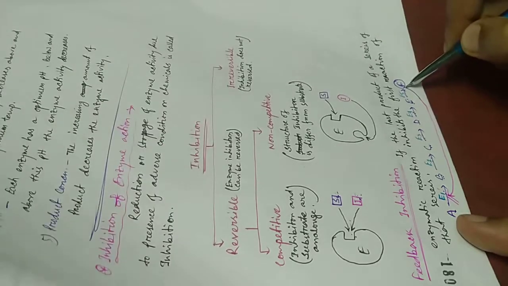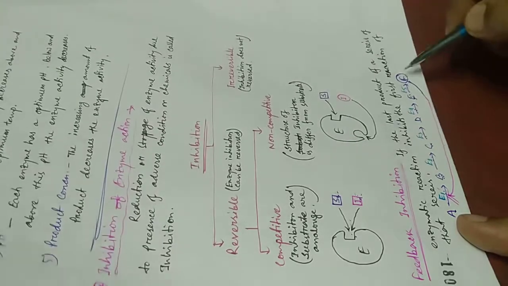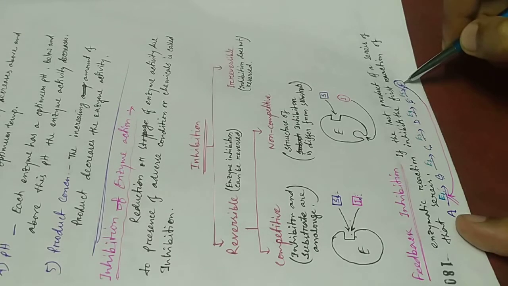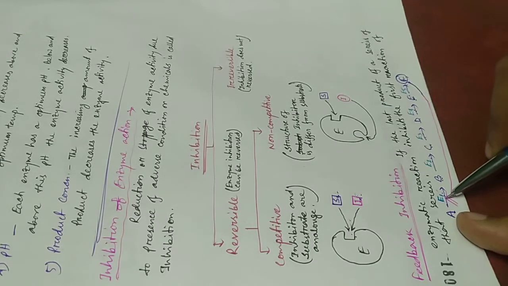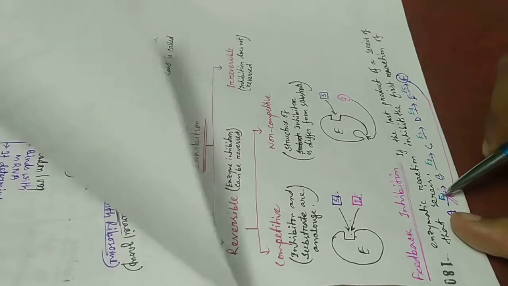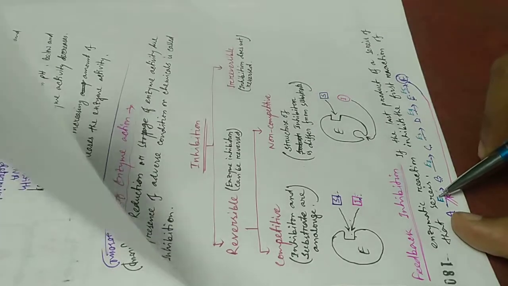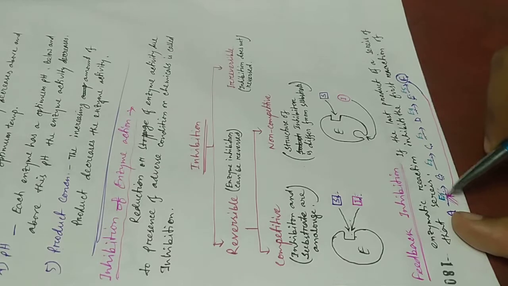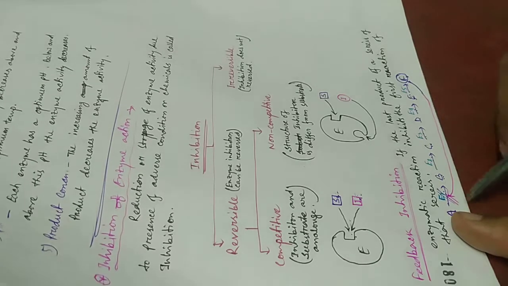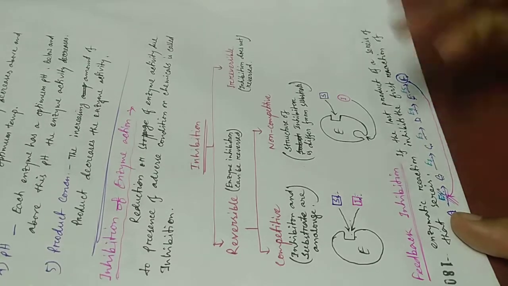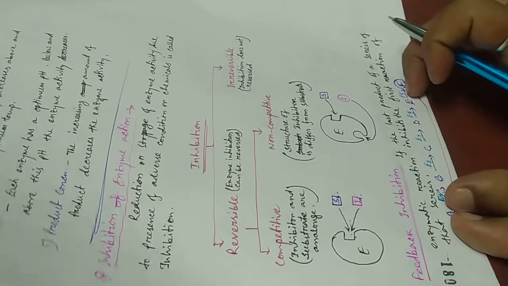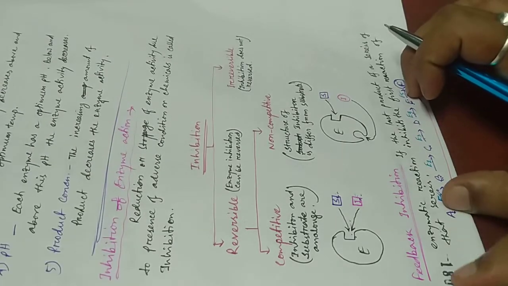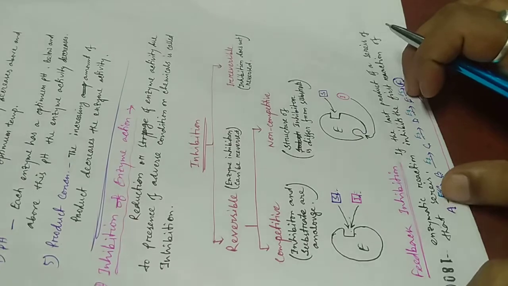If now the F product inhibits the action of the E1 enzyme, then the first reaction does not occur and the whole series will stop. It is called feedback inhibition. Okay, thank you.